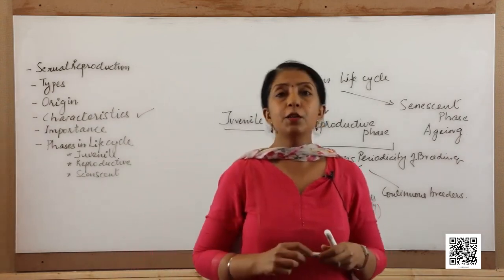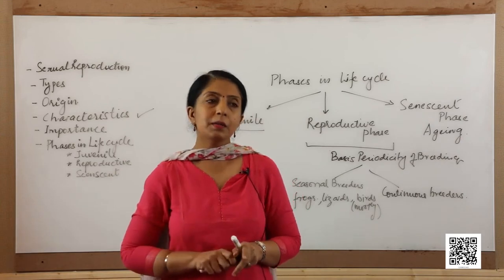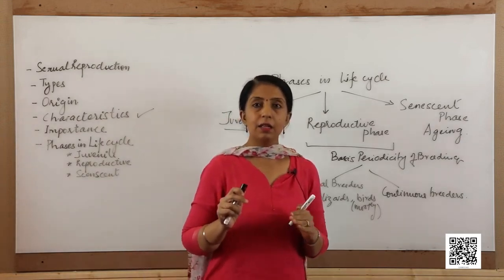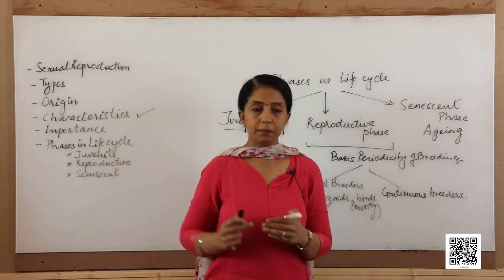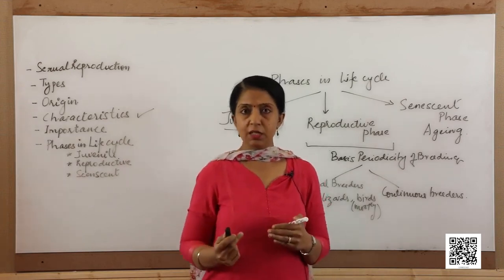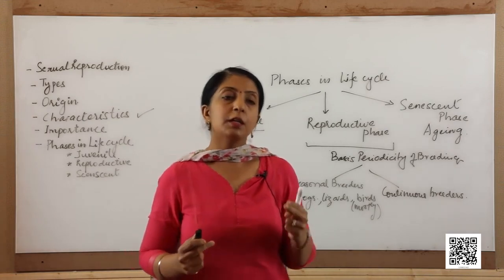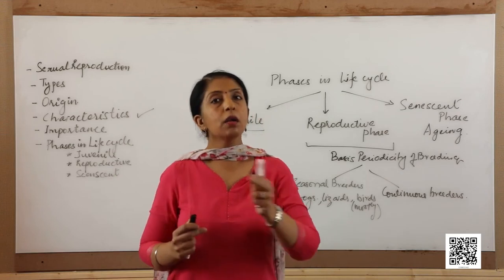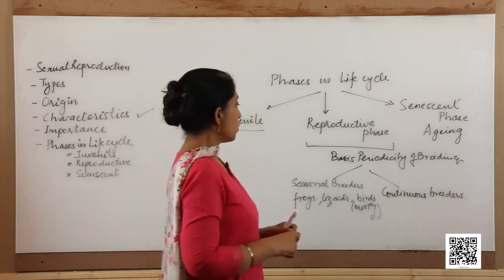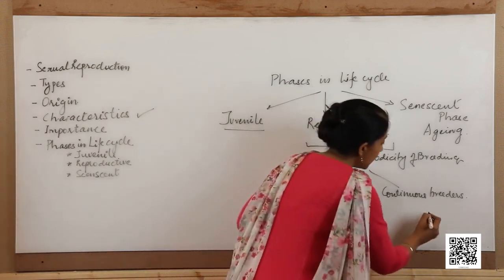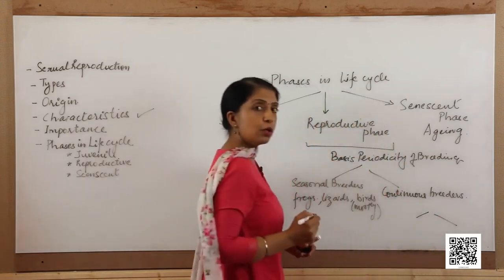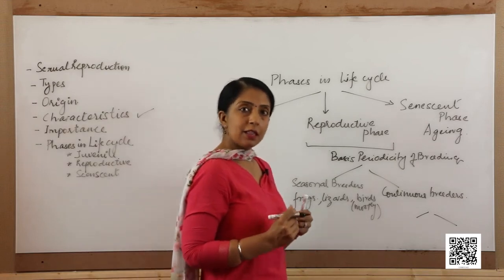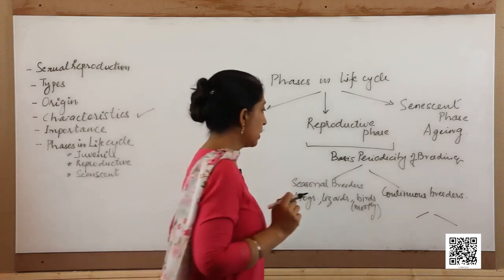Now, in these continuous breeders, there are certain changes in the female that are seen in their reproductive phase. These cyclic changes can be of two types depending upon whether the animals are primates or non-primates. So, the continuous breeders, we can classify them into two types based upon the reproductive cycle that the females show.